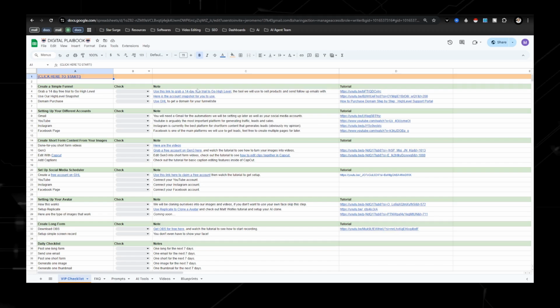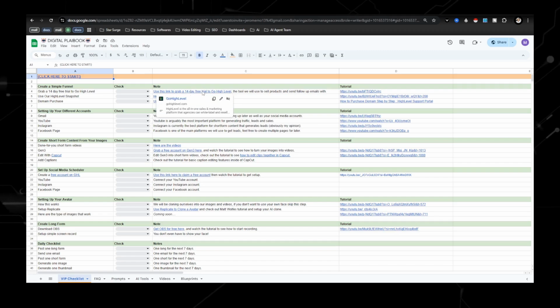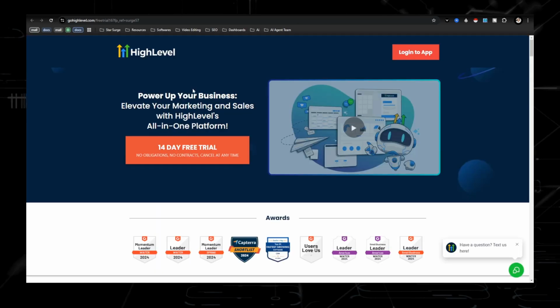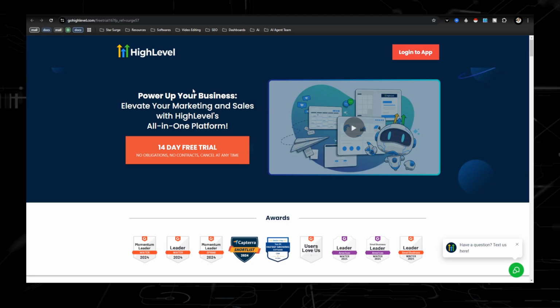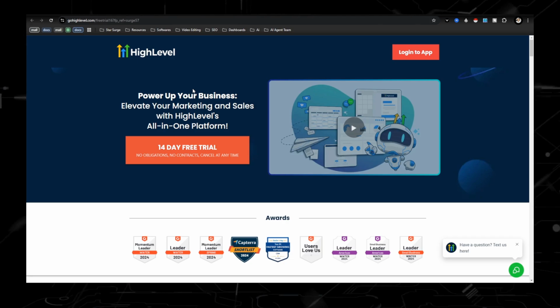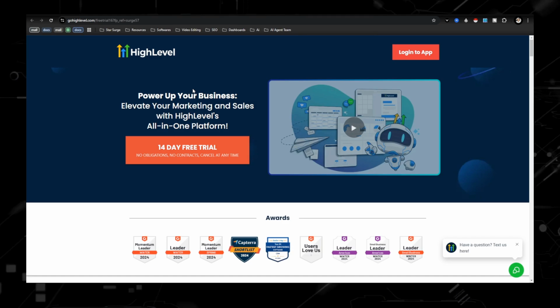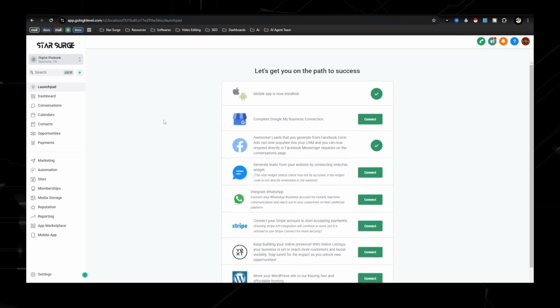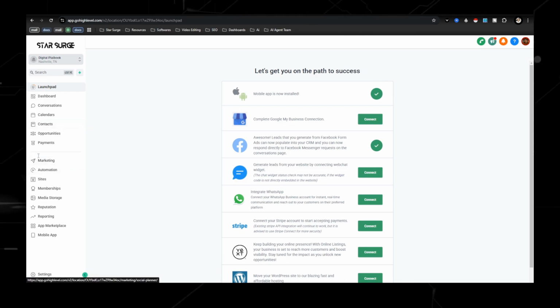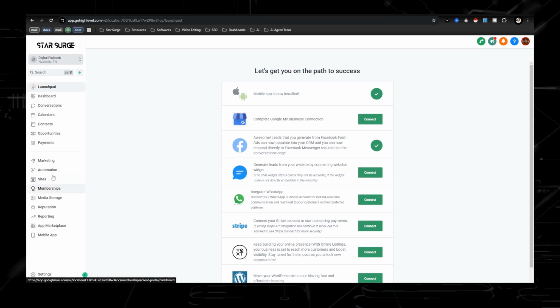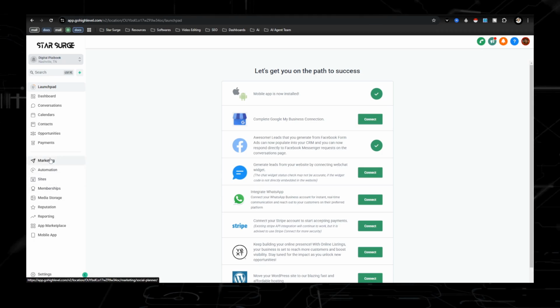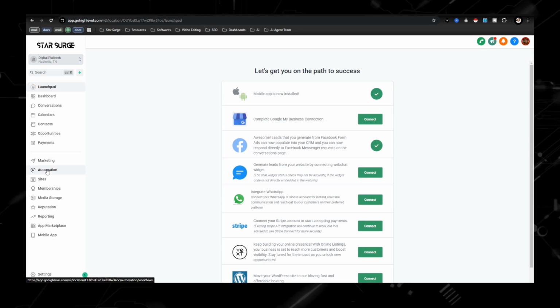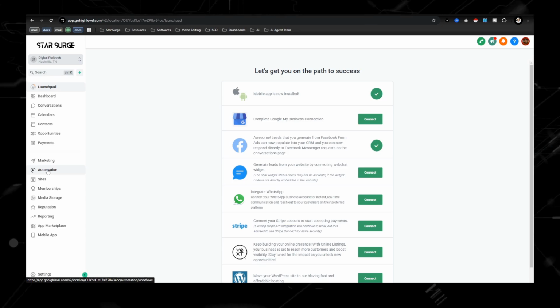So first thing you're going to need to do is go to gohighlevel.com. This is going to be our CRM, which is allowing us to send emails, collect emails, build our funnel, and then schedule out all of our short form content with our social planner. Now, once you join, this is going to be your sub account. This is going to be your homepage, and the three areas that I'm going to be talking about are going to be marketing, automations, and sites. Marketing, like I said, that's where the social planner is. Automation, that is where we build all our email sequences, and then sites, that's where the funnels are going to be.